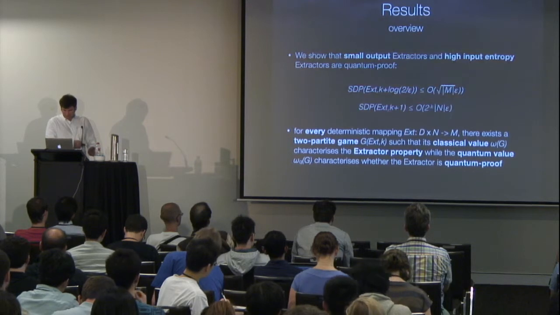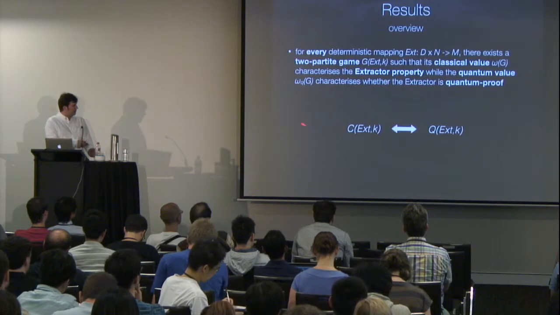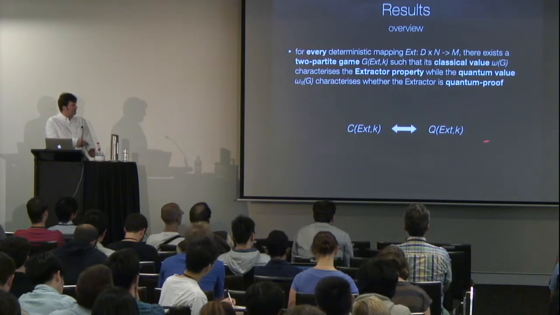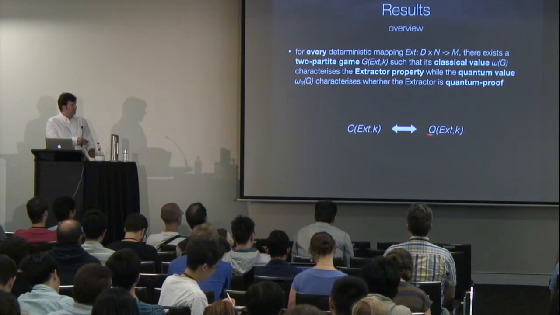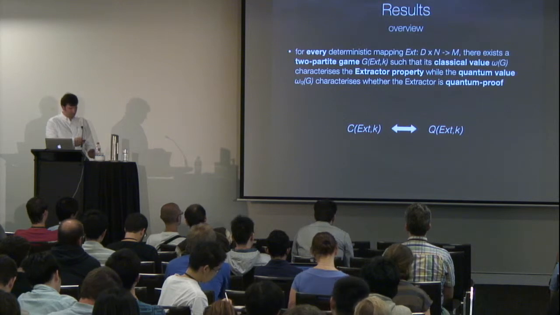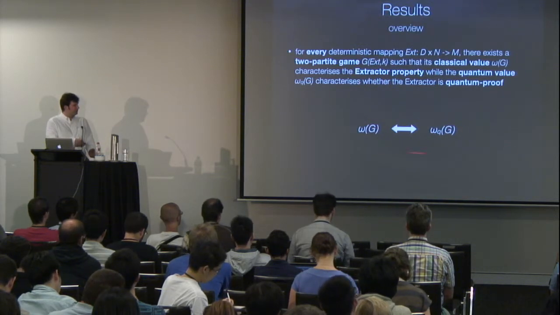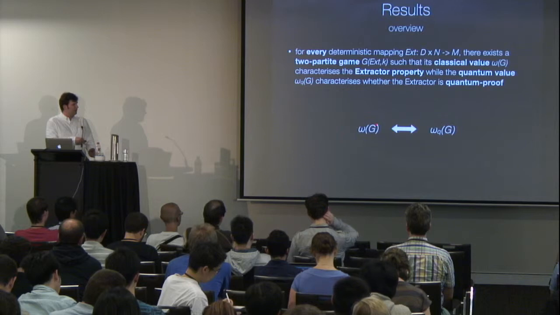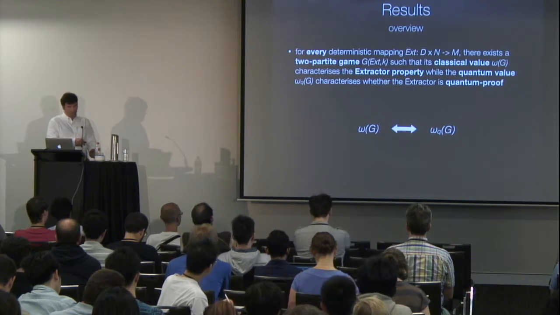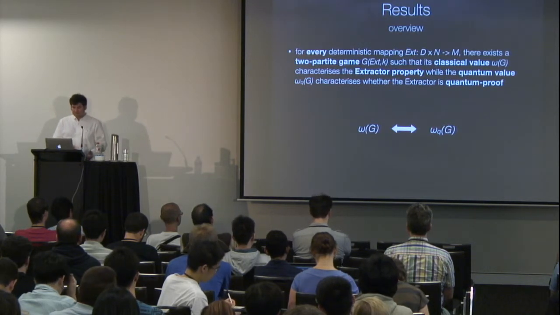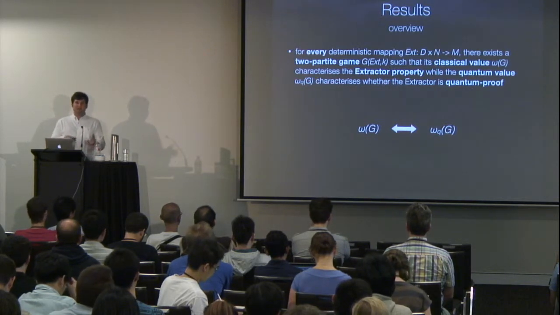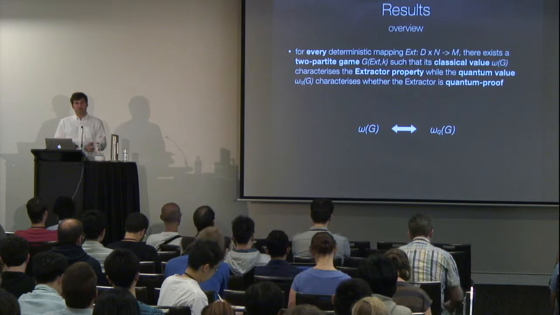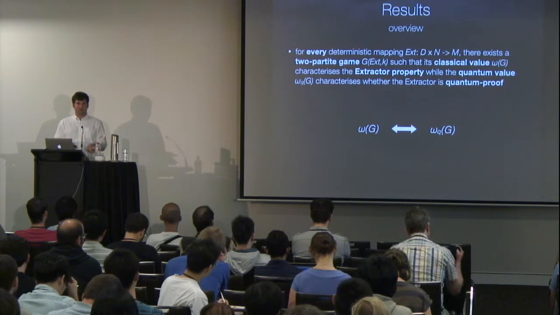Just to repeat, this is the main question we want to ask: how does the classical value of an extractor behave with respect to the quantum value? And we can connect that exactly to how the classical value of that game behaves with respect to the quantum value. Now, in the remaining time, I would like to introduce you to the mathematical framework we use to prove these results.